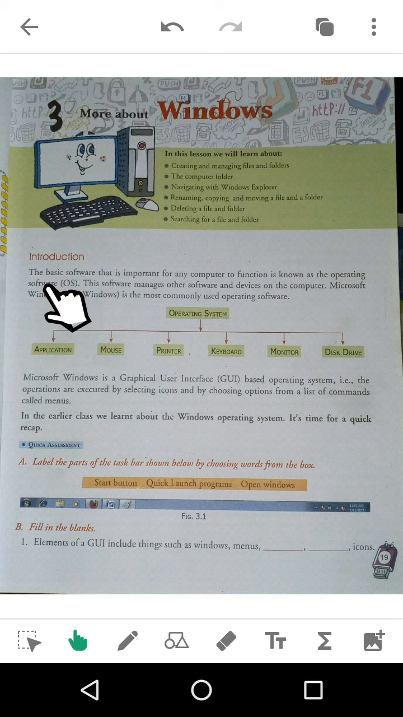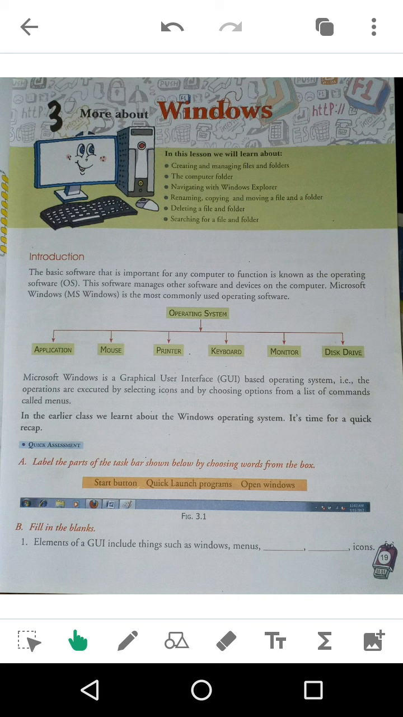Now see, the basic software that is important for any computer to function is known as the operating system, OS. Based on this OS, your whole computer will manage tasks and take necessary actions. This software manages other software and devices on the computer. So this is the main software. Suppose you can say the OS is the brain of the software.